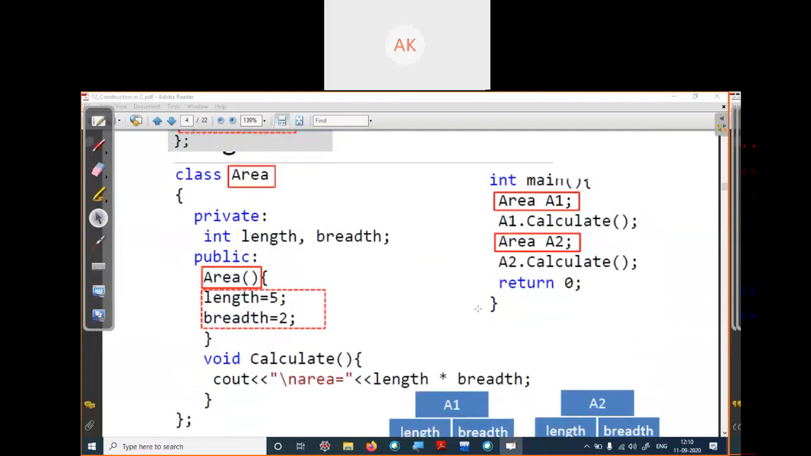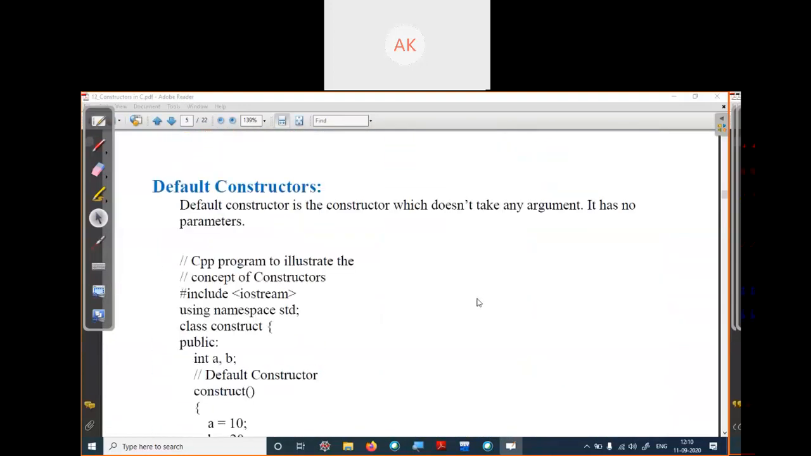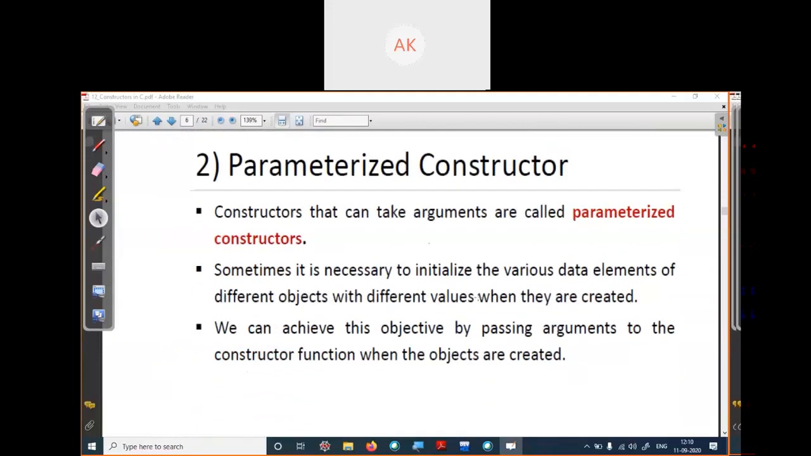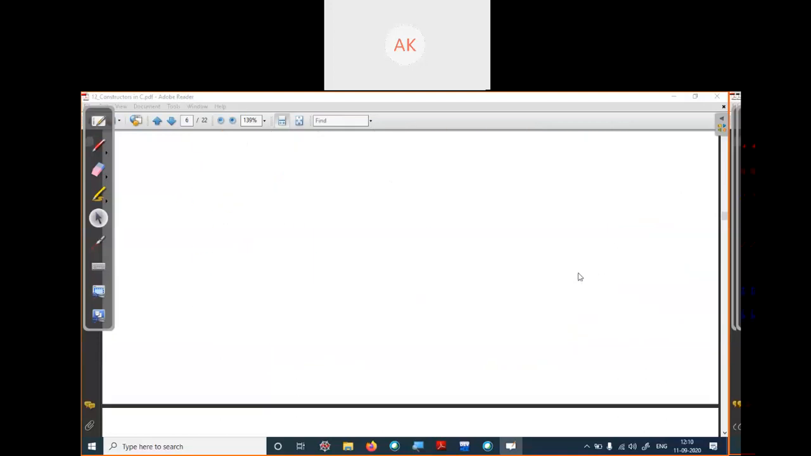The default constructor we have discussed. Okay, so I'm not covering it again. The next constructor we have discussed is the parameterized constructor. When you give some input to your constructor, the constructor is called parameterized, means it's taking some parameters as input. So using a parameterized constructor, we can set different values for different objects.